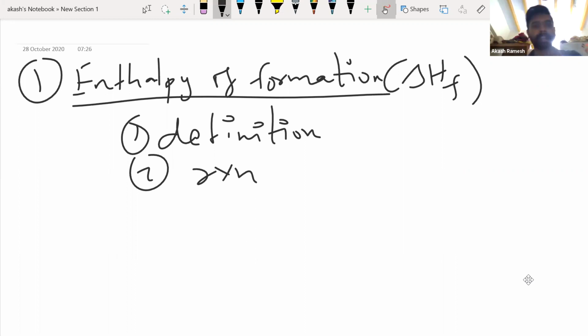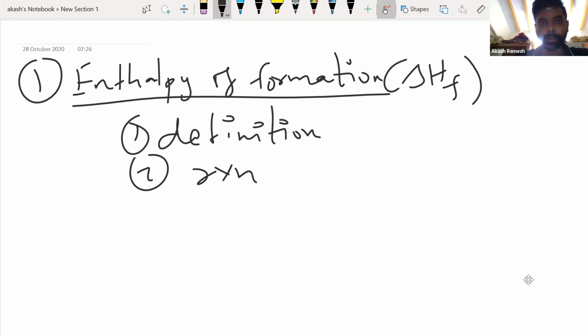So it is the enthalpy change occurring when 1 mole of a compound is formed from its constituent elements in their standard states.